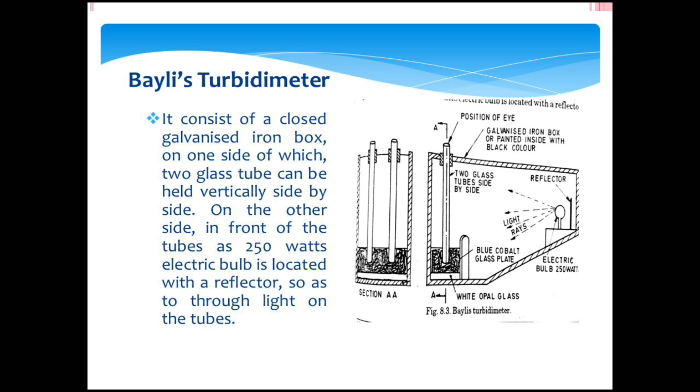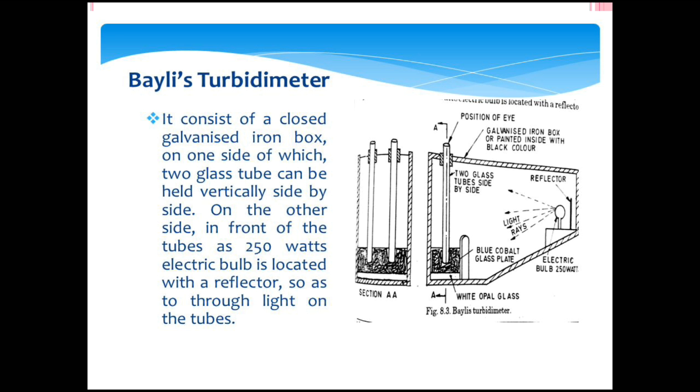The next method is the Baylis turbidity meter. Now in the diagram, this is the instrument used to calculate the turbidity of our sample. It consists of a closed galvanized iron box, which is a sealed box. We see the small slanting line, which is our closed galvanized iron box, on one side of which two glass tubes can be held vertically.